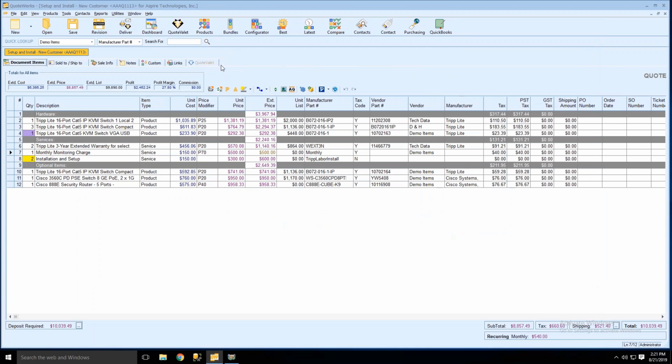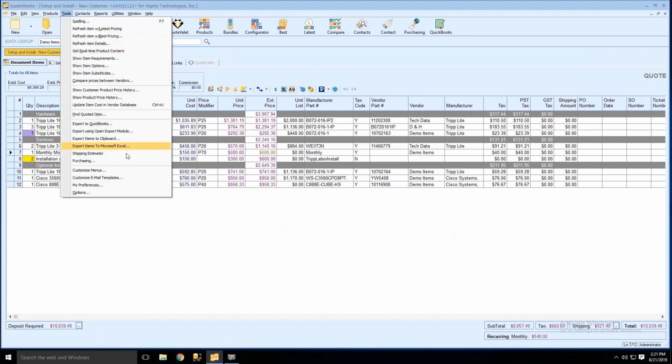Okay, so now going to the email templates. I wanted to talk about the email templates here, just because this is pretty important. There are some small features that we added that can really be useful for the email templates. For those of you that are not aware, the default emails that are in QuoteWerks are fully customizable. So if you wanted to change the text of the default emails that QuoteWerks creates for you, you can change those texts under the Tools menu, Customize Email Templates.